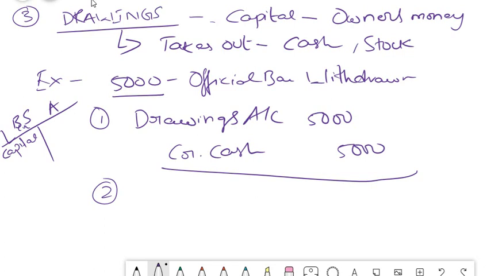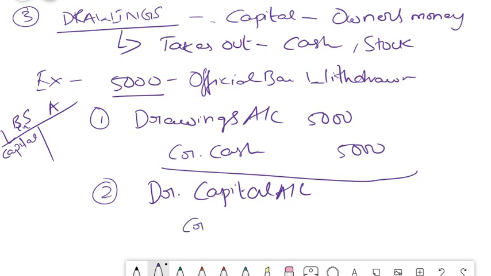Now, if we have to adjust this 5,000, then we have to reduce that capital, isn't it? Because capital is something which the owner has invested. Now, drawing is something which the owner has taken out. So we have to reduce from this capital. Because capital has a credit balance, in order to reduce it, what do we do? We simply debit your capital account. Debit your capital account. Even if you don't understand this direct journal entry logic, you can follow this method of trying to put debit and credit and then understanding.